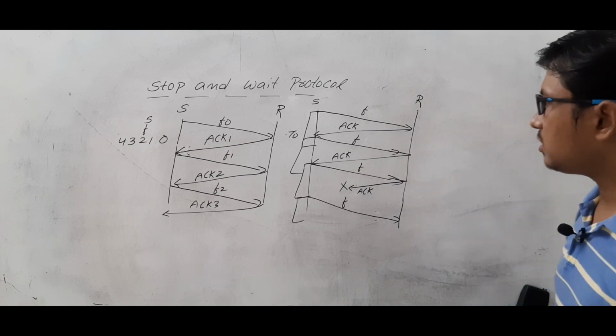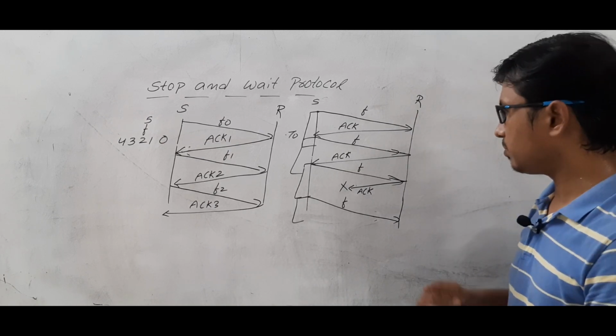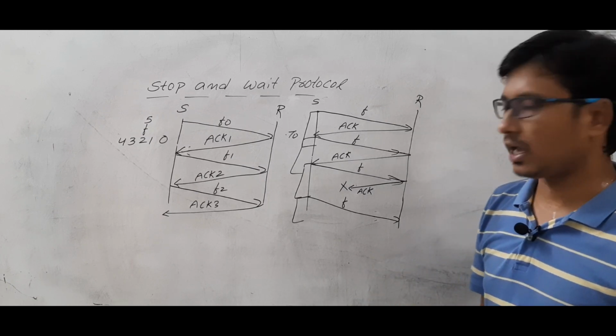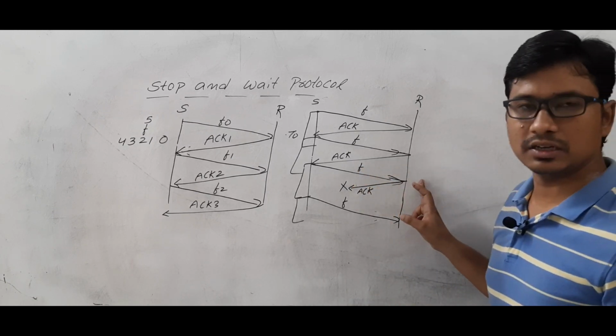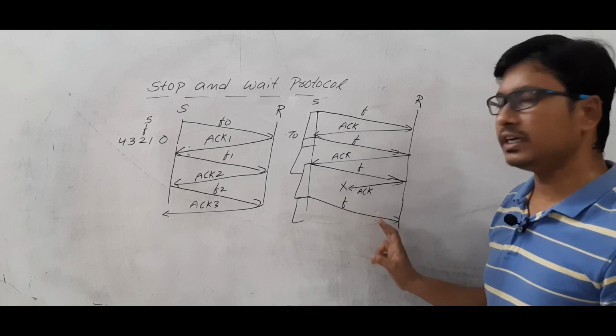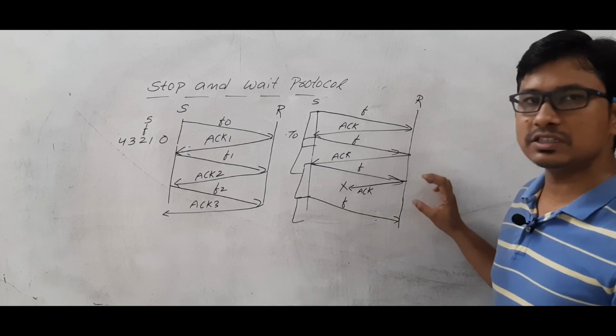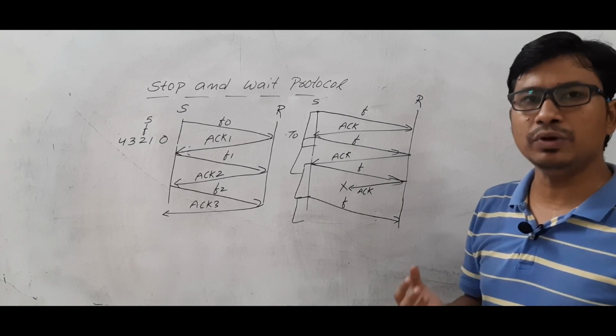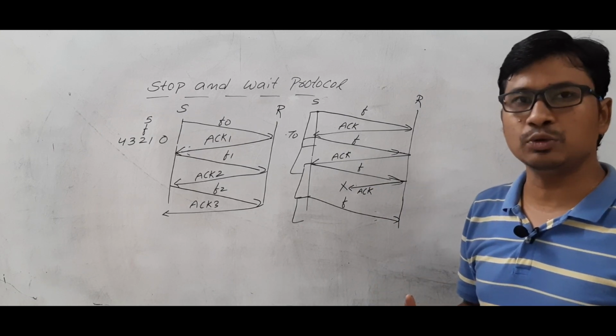Now, what the receiver has to understand is, from the receiver's point of view, it is a duplicate packet. This packet has been received previously and again it is receiving. If it considers it a new frame, then it is a problem because it is a duplicate frame. So how can it identify that it is a duplicate frame?